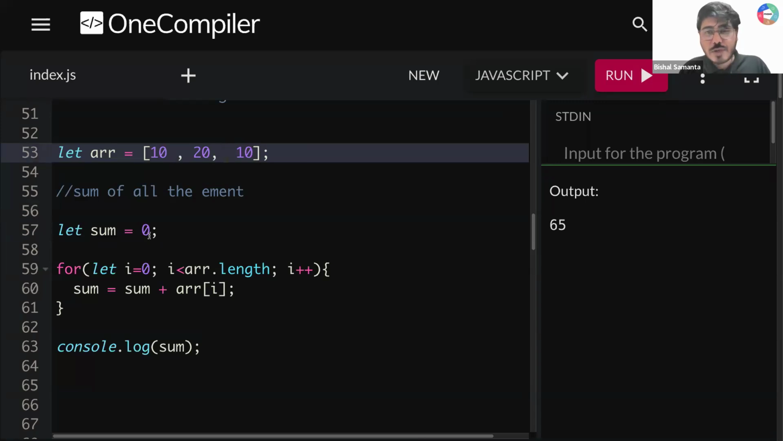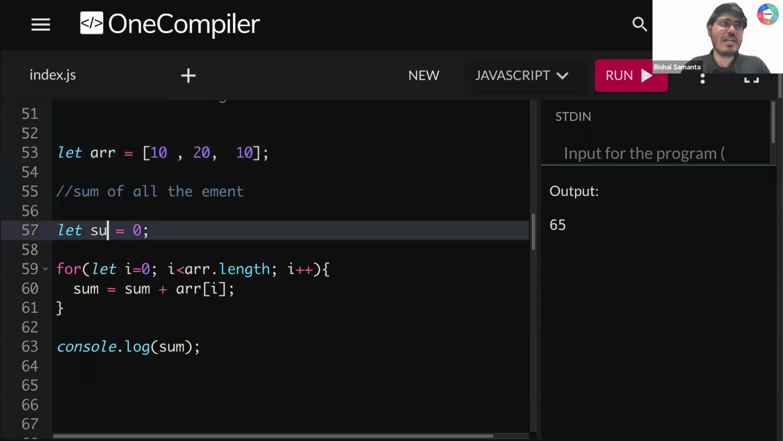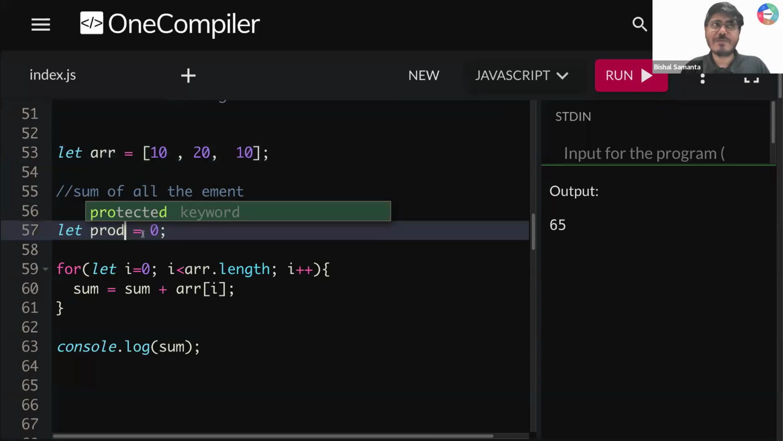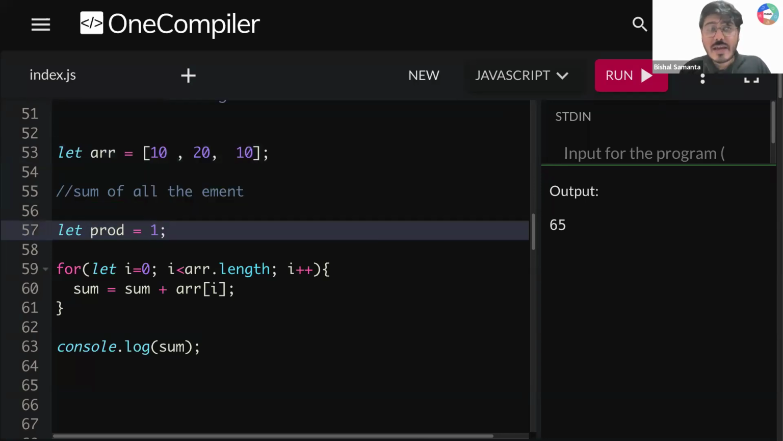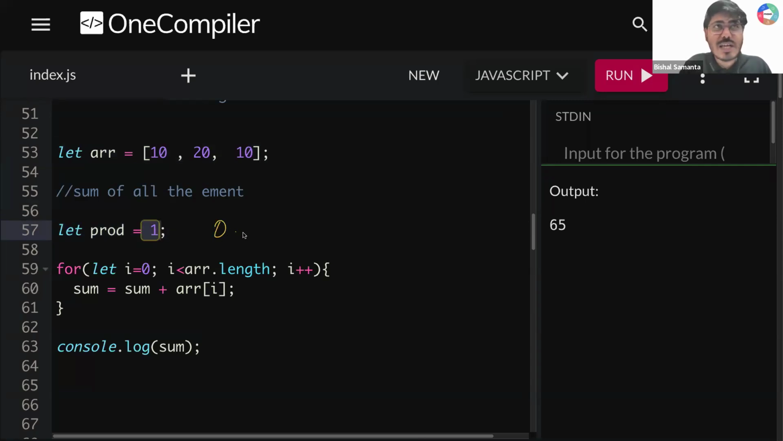If you want to calculate product, let's say I'm creating a variable called prod. Here I initialize this value with 1. Why? If I make this zero, tell me one thing guys, if I multiply anything by zero, what will be the answer? It will be zero only, right? So this will not work, right? So if I want to calculate product, let's start it with 1. Okay, now tell me one thing guys.